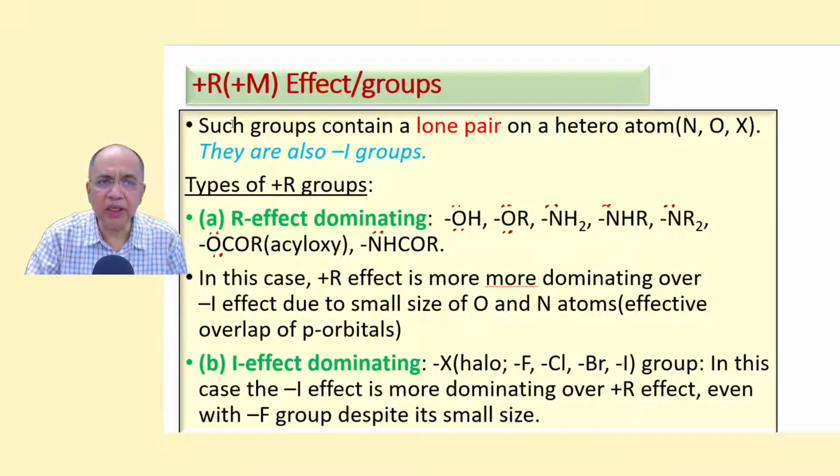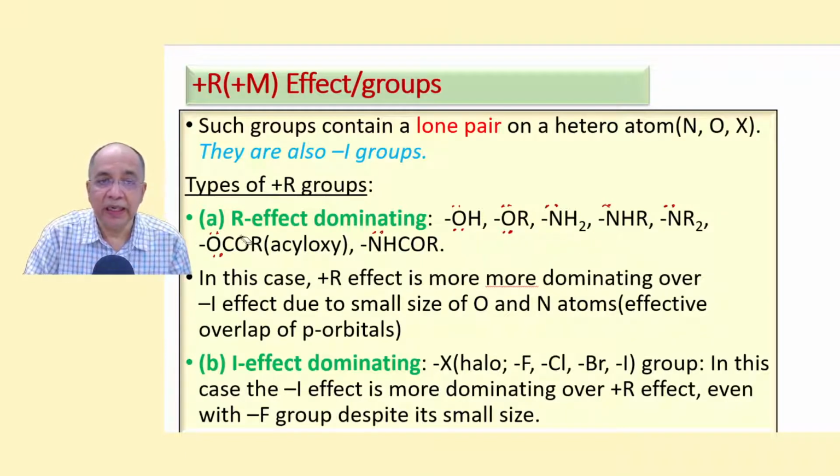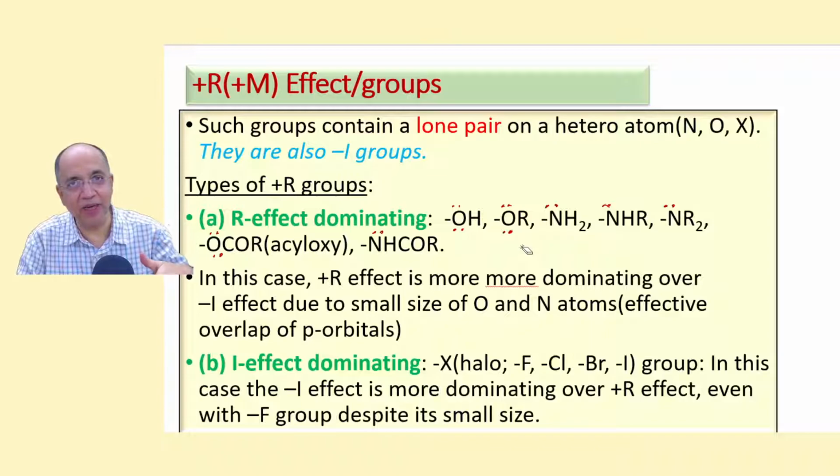So now let's see some examples of plus M groups, electron pushing groups by resonance. There are two types of such plus M or plus R groups. Don't be confused when sometimes I write plus R, minus R, sometimes plus M, minus M. But mostly plus M, minus M.